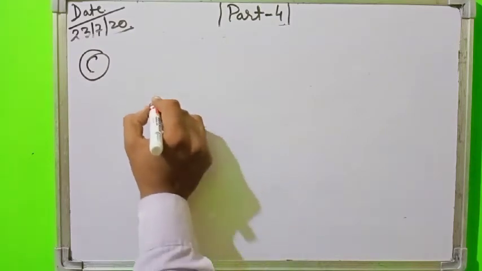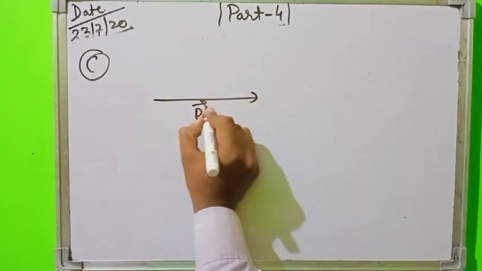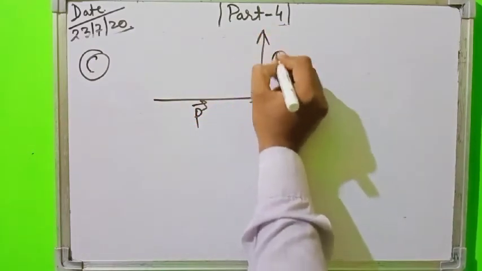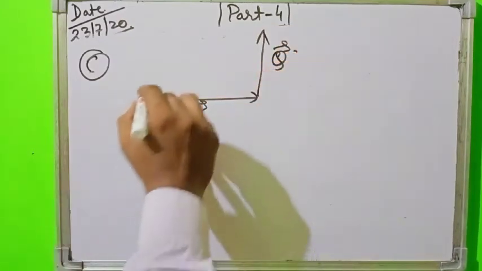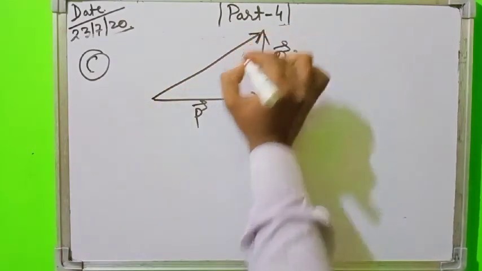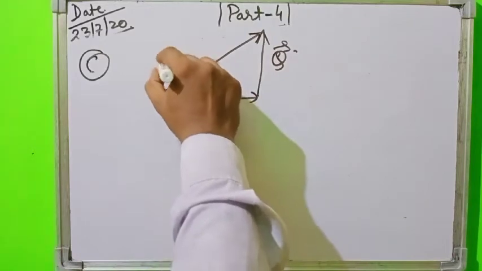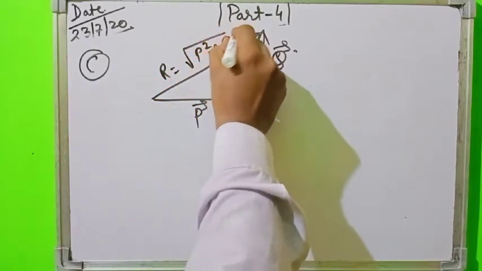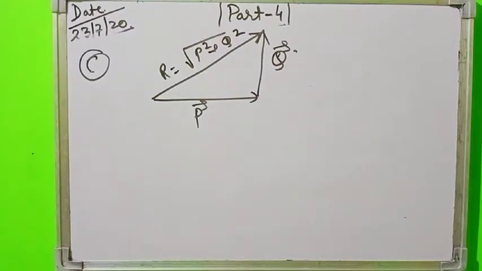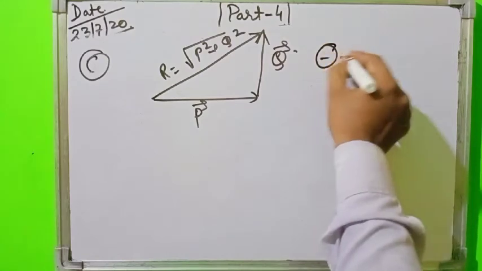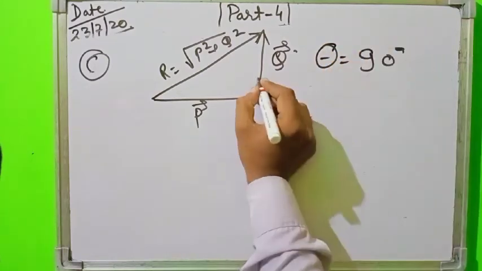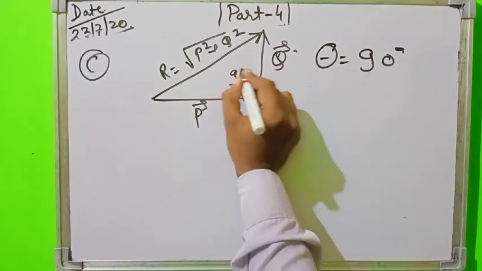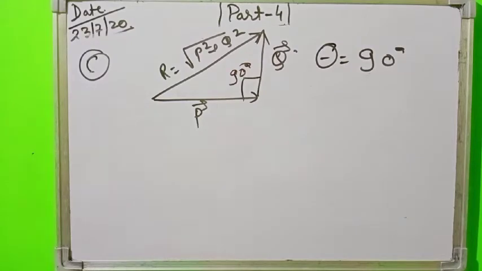If vector P and vector Q are both orthogonal, then the resultant of these vectors can be given by R equal to under root P square plus Q square, as we did. Here theta is equal to 90 degree. The angle between these two vectors will be 90 degree. Clear, students? So this is the orthogonal case.